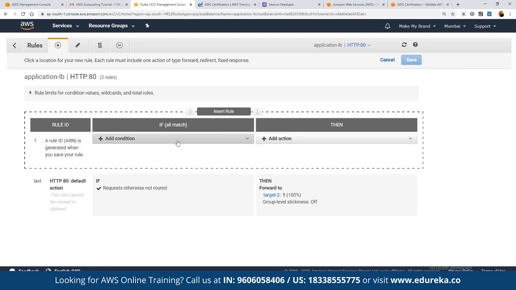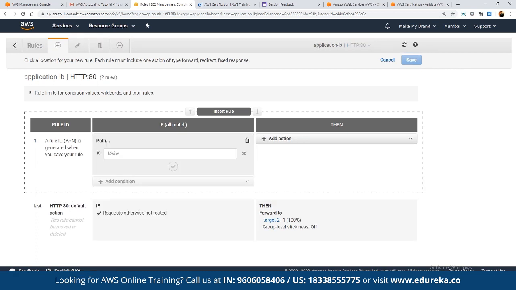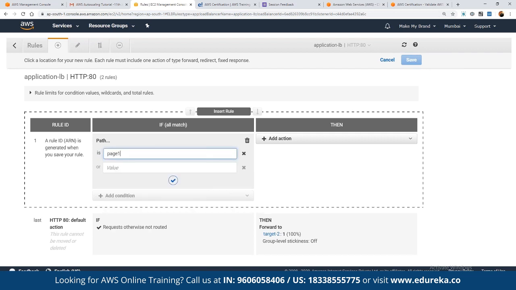Now here we can choose the condition. Suppose we choose path-based routing. We want that if someone comes in for, let's suppose, page 1, then they should be directed to some other target groups. Then we can define the entire logic, and here we can add multiple values, such as page 1 or page 2, or any specific page.